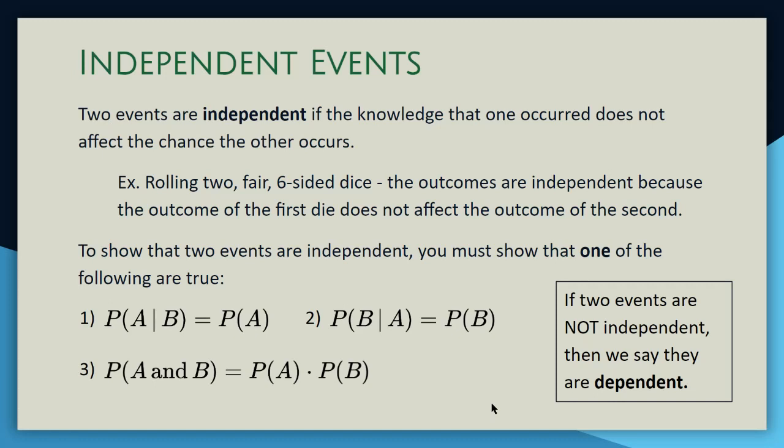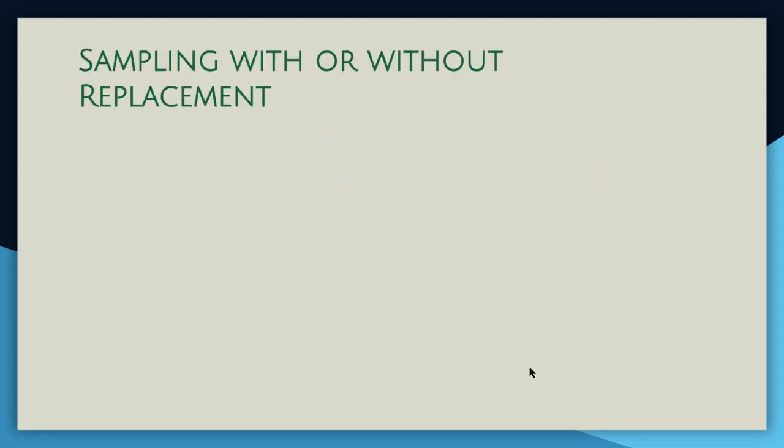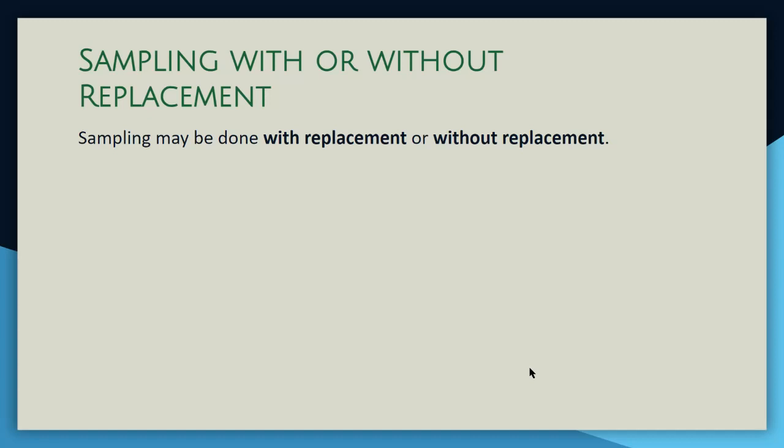If you check for independence and you find that it fails one of these conditions, that tells us the two events are not independent, and in that case we call them dependent. So events can be categorized as independent or dependent. You're going to see two new vocab phrases. Sampling may be done with replacement or without replacement. Those key phrases are important because they tell us whether our events are independent or dependent.